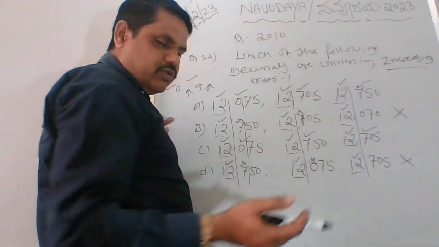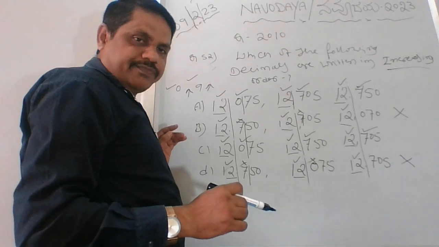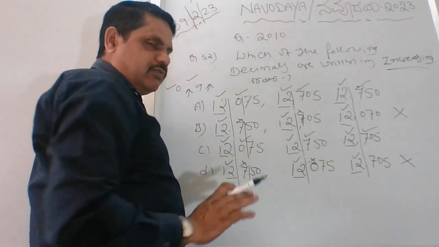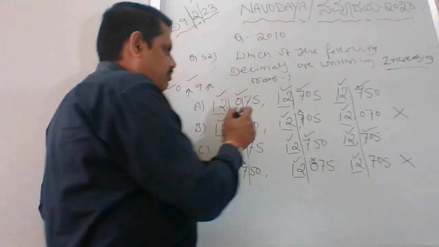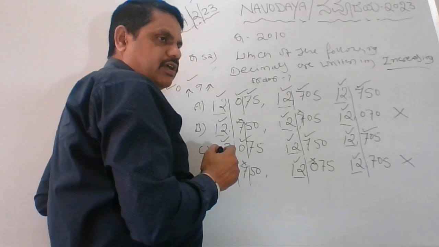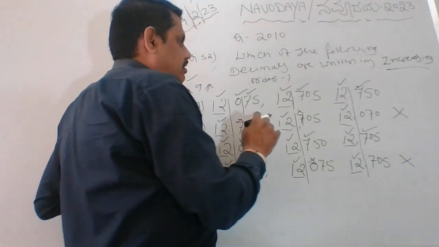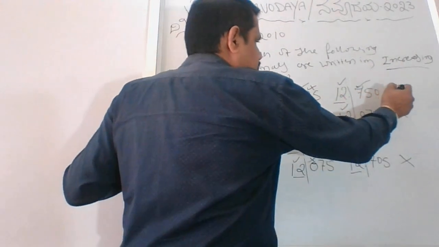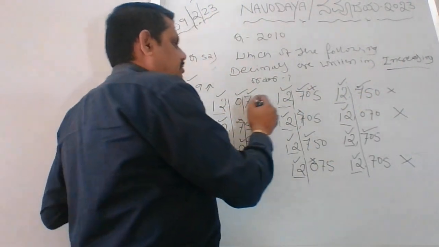So we'll go with the tens place. Then we can finalize within these two, A and C, which one is correct. Let's plan A. A is 7, bigger one, fine. A is 0, no. That means this is wrong, because after 7 it should be 8.